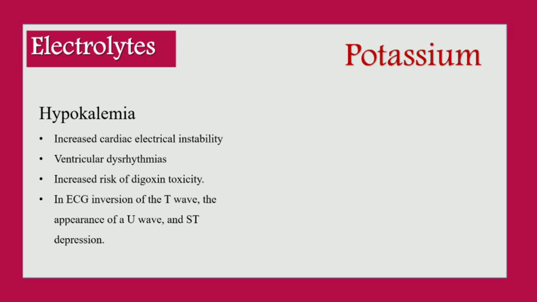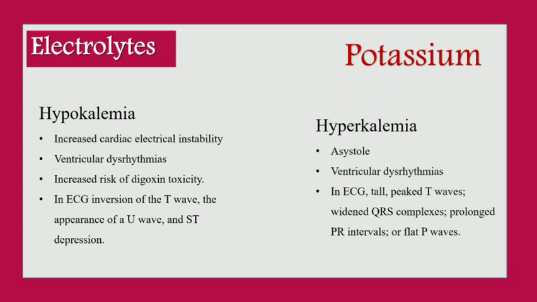The normal potassium level is 3.5 to 5 milliequivalent per liter, and if it goes above 5, then it leads to hyperkalemia. Hyperkalemia causes asystole, ventricular dysrhythmias, and in ECG you can see changes such as tall peaked T waves, widened QRS complexes, and prolonged PR intervals or flat P waves.